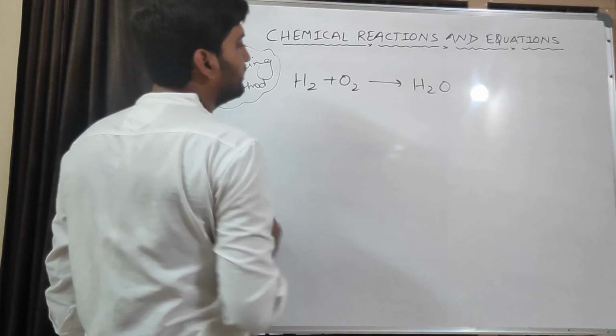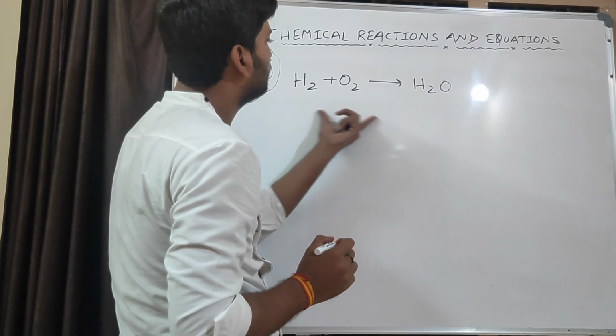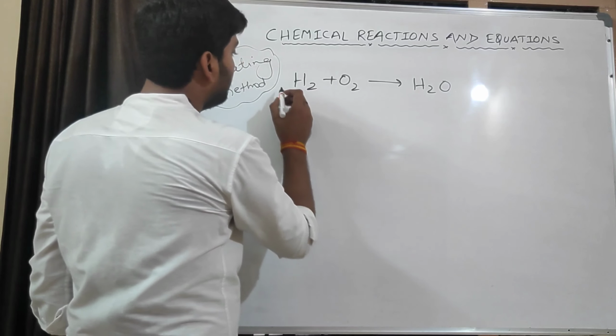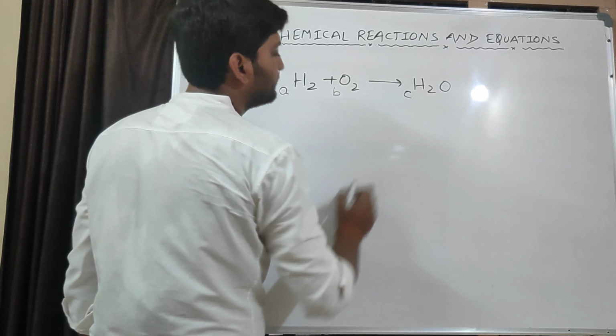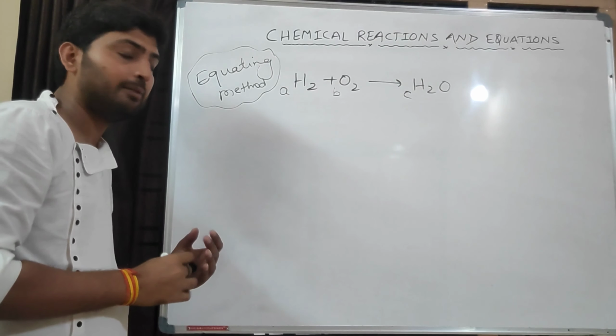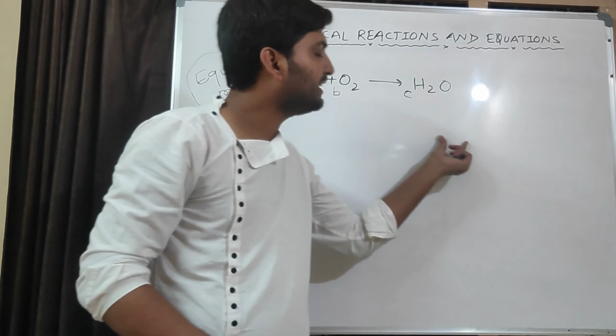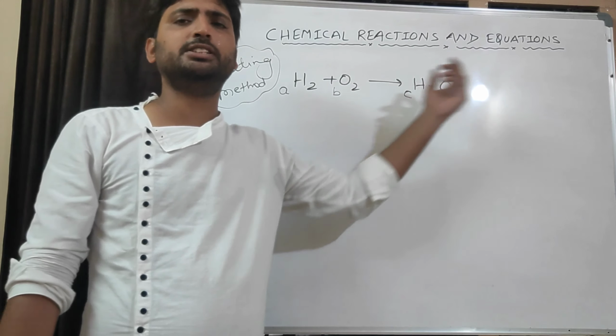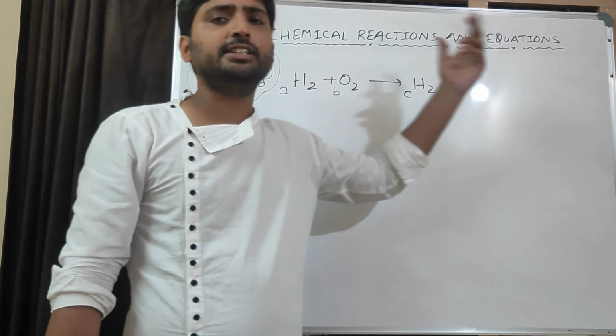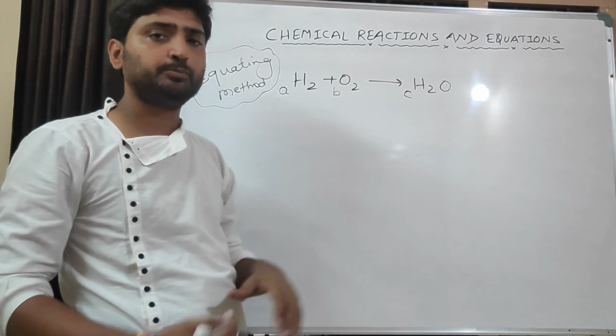This is called the equating method. Here what we need to do is take A here, B here and C here. We have to multiply these atoms or compounds by A, B, C, D. If there are 4 compounds, A, B, C, D; 5, A, B, C, D, E; here there are 3, so A, B, C.